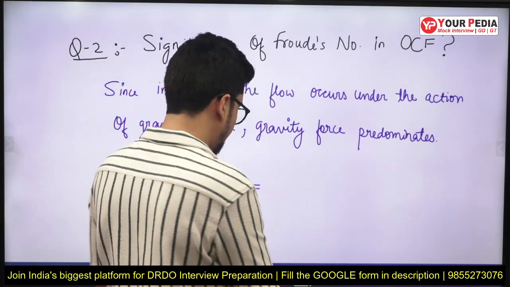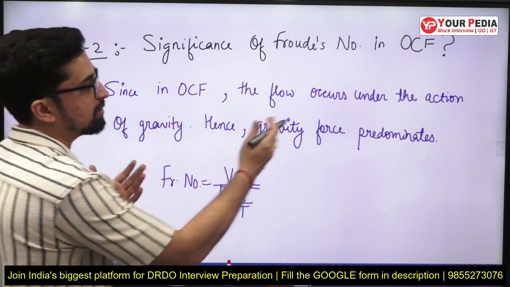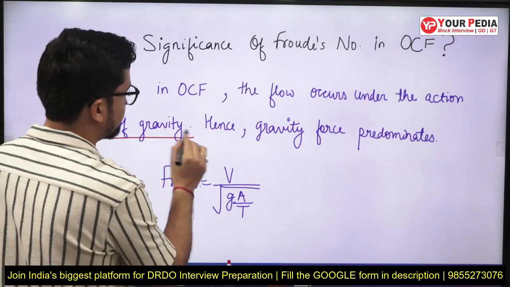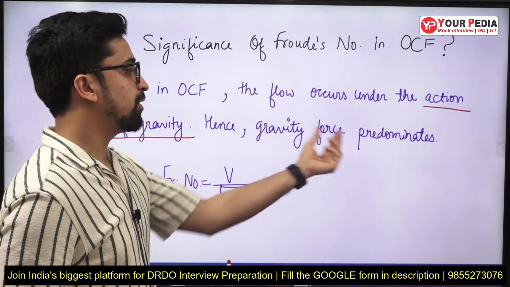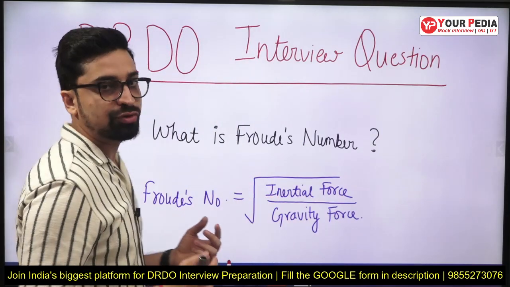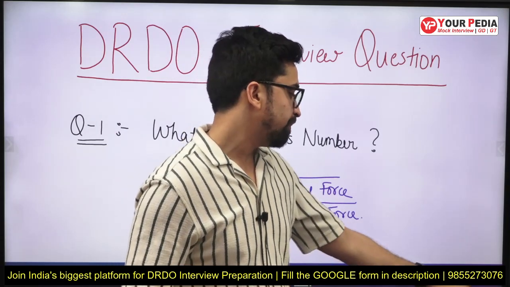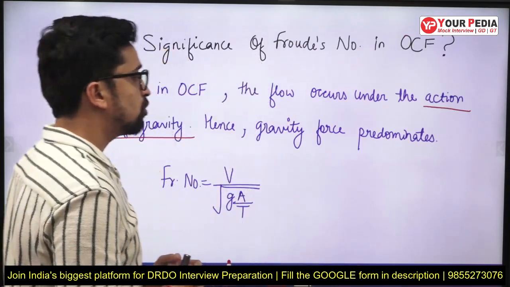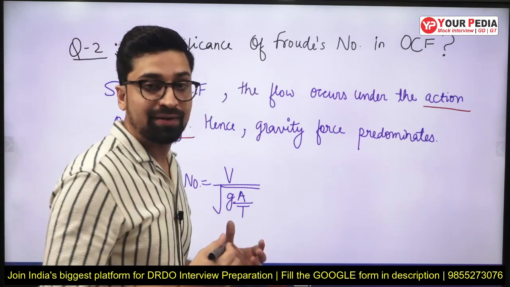Since in OCF the flow occurs under the action of gravity, hence gravity force predominates. So there will be inertial force and gravity force in open channel flow, and that is why we use Froude number, correct? So now how does the gravity force dominate, right?